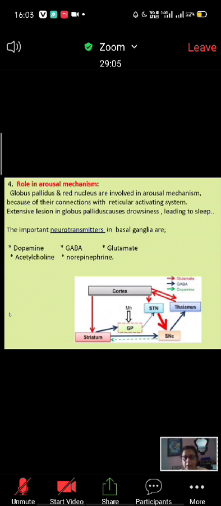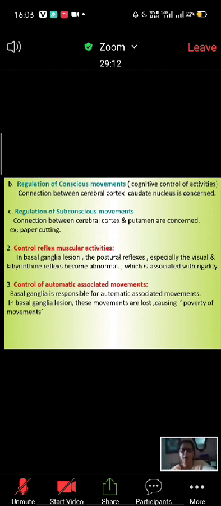So tell me once what the components are, then I'm coming to the next lesion part. Okay, what are the components? What are the main components? Is basal ganglia a part of diencephalon or telencephalon? Tell me first. Ma'am, part of diencephalon. Diencephalon.